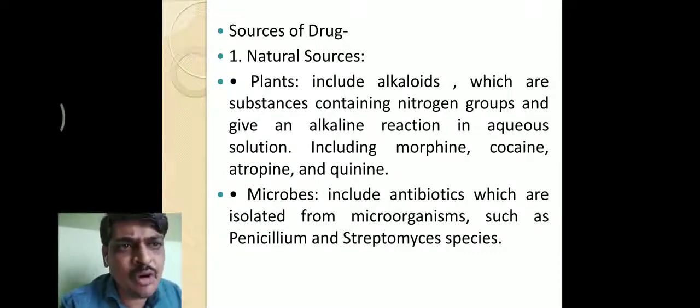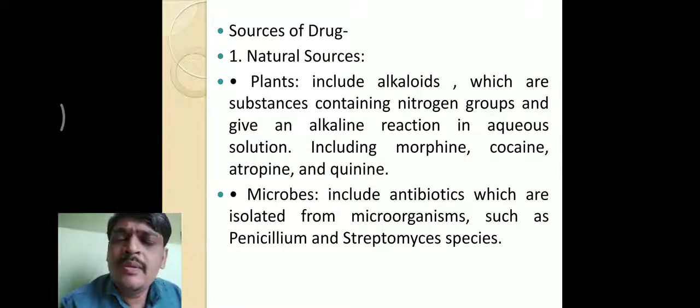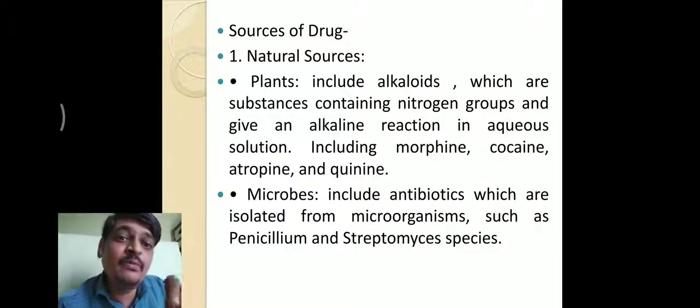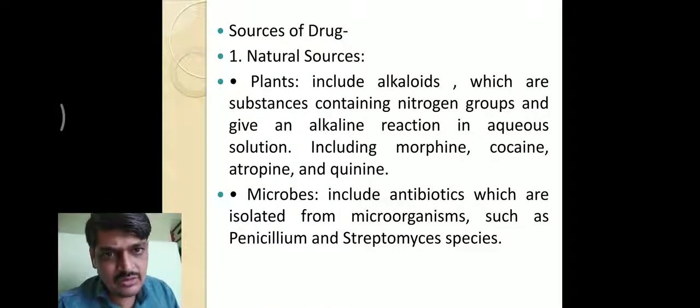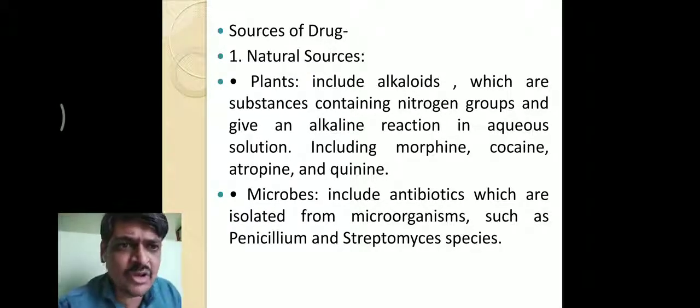For example, it includes morphine, cocaine, atropine, quinine. These are the various alkaloids obtained from plant sources. The next one is the microbes. These are the drugs which are obtained from microorganisms. For example, antibiotics. Some antibiotics or species of antibiotics are isolated from microorganisms such as Penicillium, Streptomyces, or the various species of antibiotics. They are obtained from various species of microorganisms to treat microbial infections.